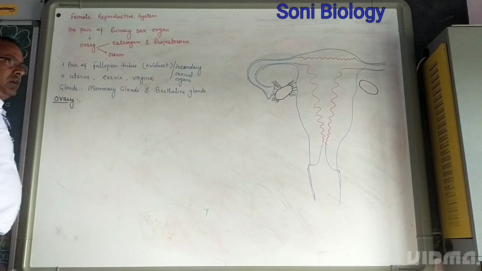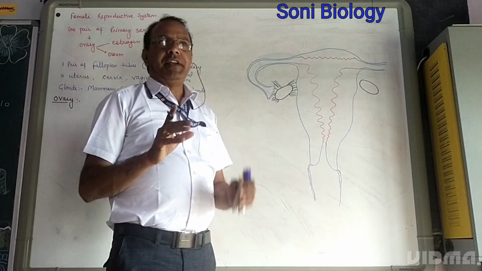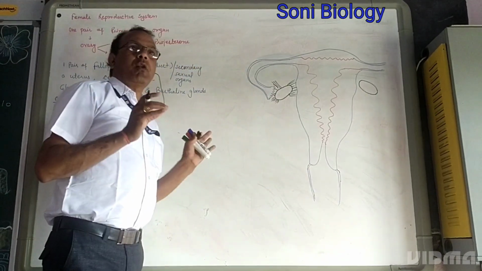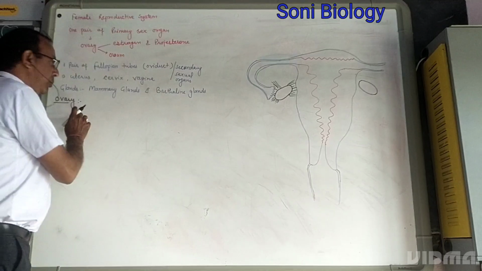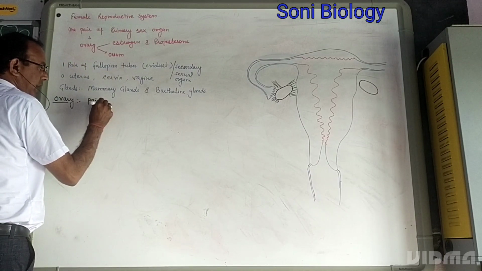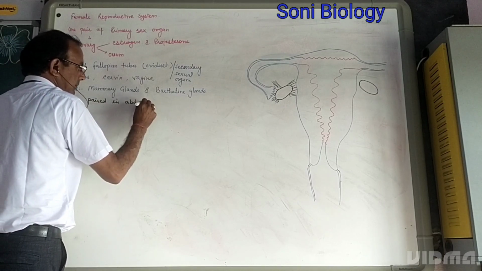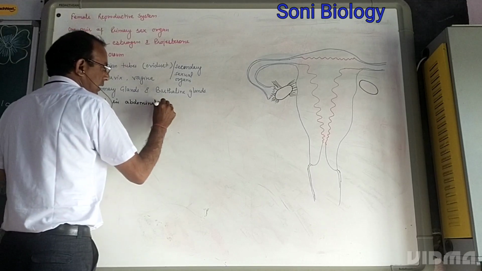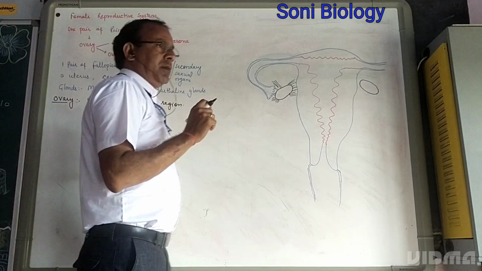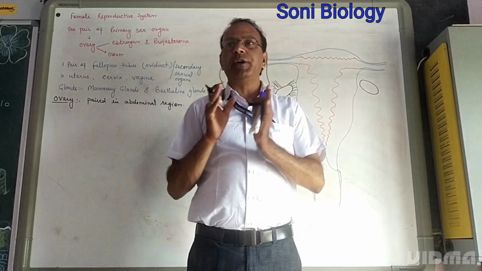In female, a pair of ovaries are present in the abdominal cavity, on both sides of the vertebral column. As we have discussed, male testes are found in the scrotum, outside the body, below the abdominal cavity.